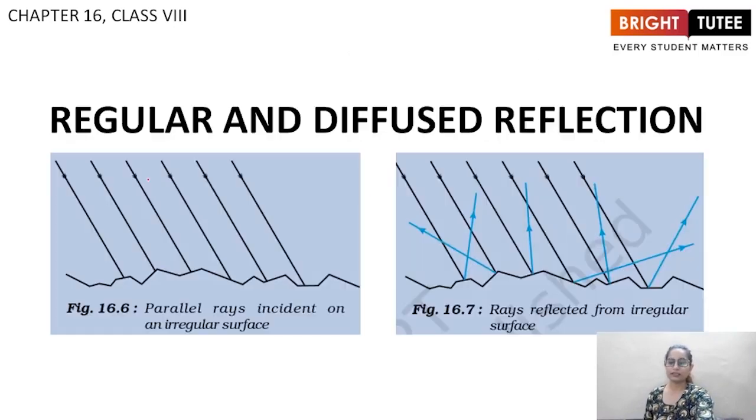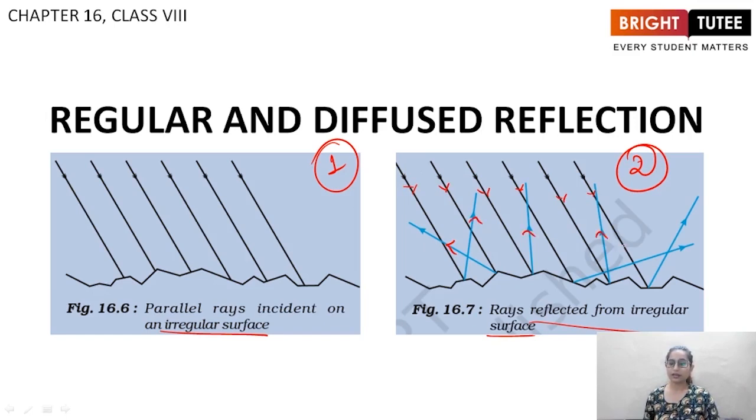This is the diagram, right? This picture, the picture number 2. Question number 1 is of regular reflection. This is for irregular reflection. As you can see, the rays coming on the surface are all parallel, but the rays which are reflected are not parallel and they are all in random directions.